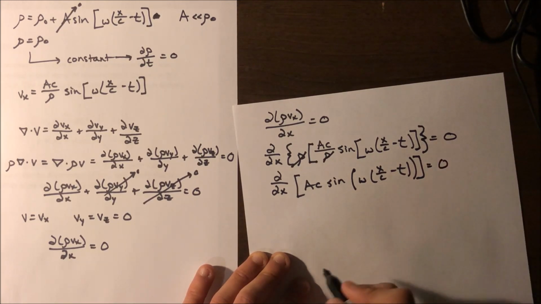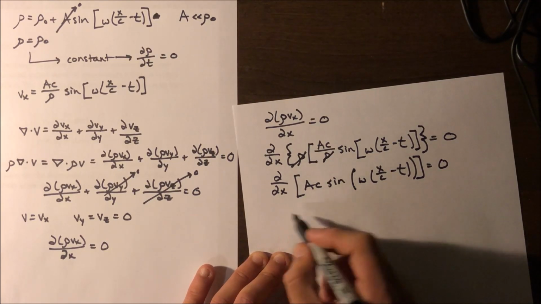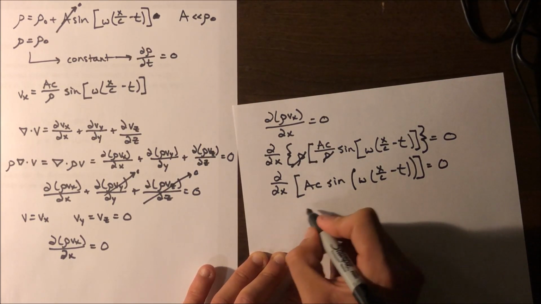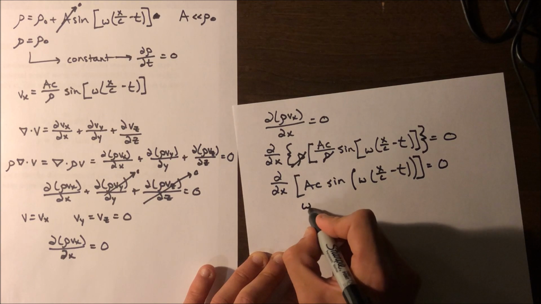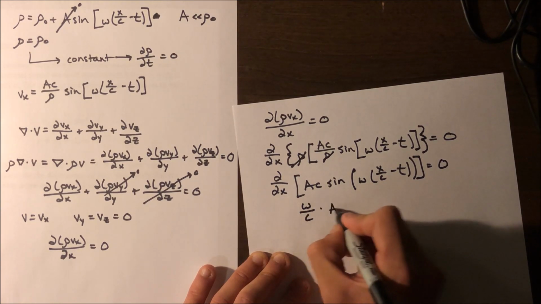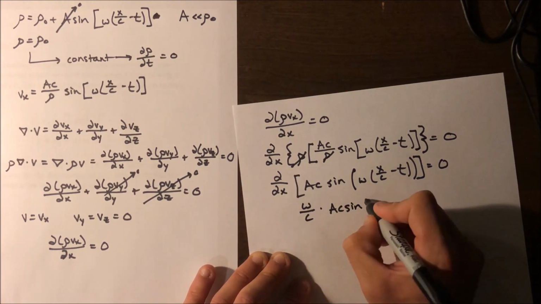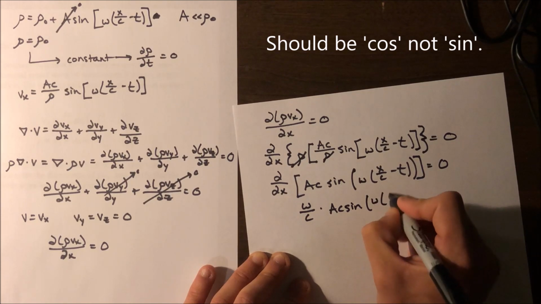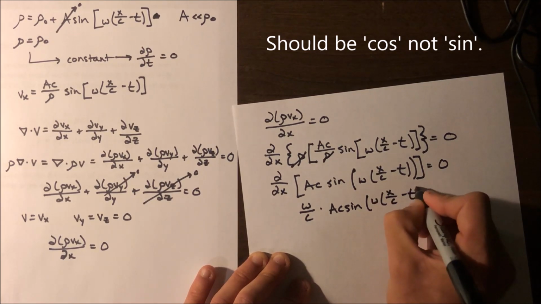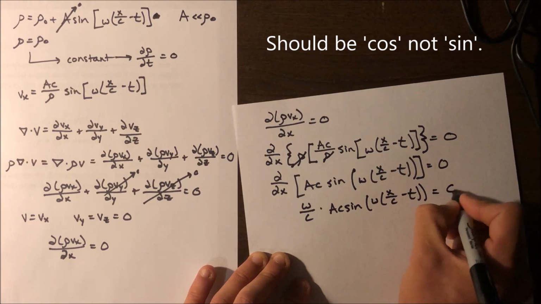And that ultimately equals 0 as well. After taking the partial derivative, that gives us omega over c times AC sine of omega x over c minus t equals 0.